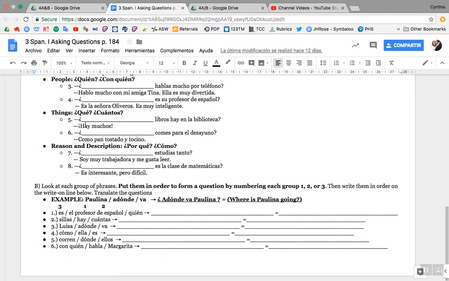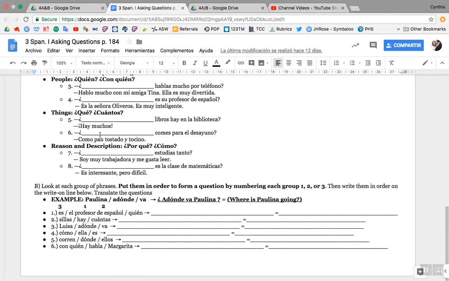¿Qué versus cuántos? ¿Qué is what? ¿Cuántos is how many? Let's look at number 5. Blank libros en la biblioteca. Hay muchos. So in that conversation, they're asking about books in the library, and someone says there's a lot. So someone had to have asked, how many books are in the library? How many would be cuántos, which of course makes number 6 ¿qué?